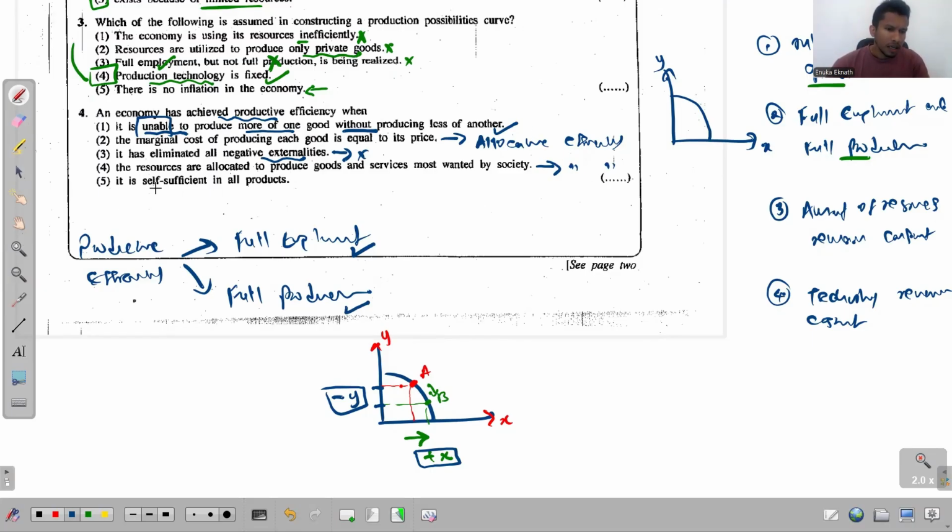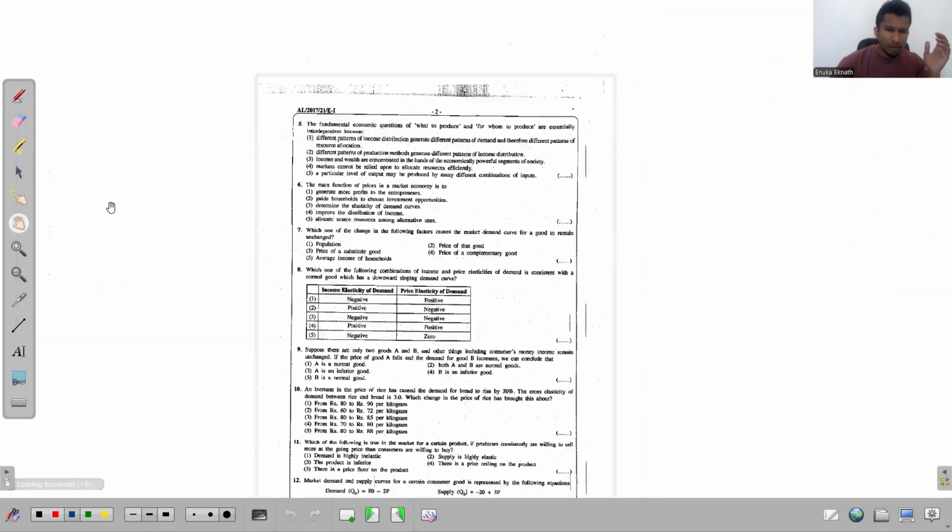Fifth one, it is self-sufficient in all products. No, see that now, there's again no connection. This is totally irrelevant. So you don't need to consider this. So the answer for this question 4 is the first one. Look at this question 5 now.